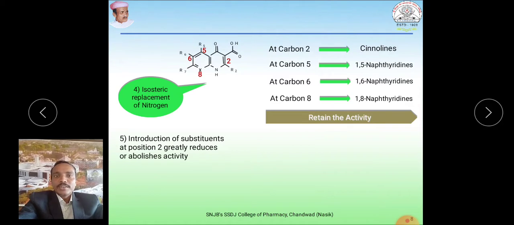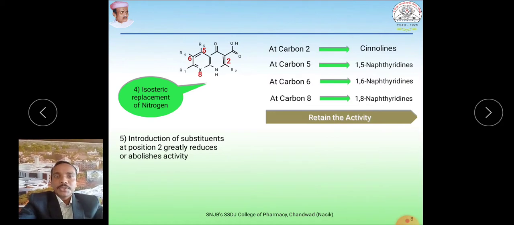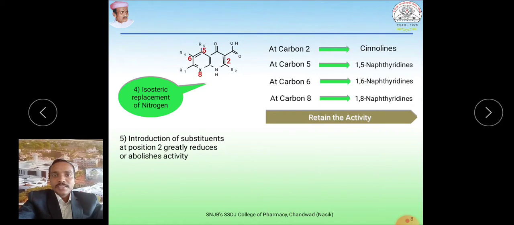Now the next point, the introduction of a substituent at position 2. Here we are talking about carbon 2, that is R2. If we substitute here, the activity is reduced or totally lost. So this R2 is not an essential part of the ring system.